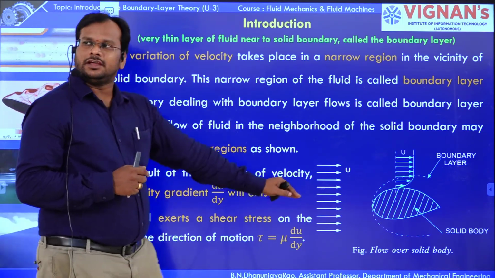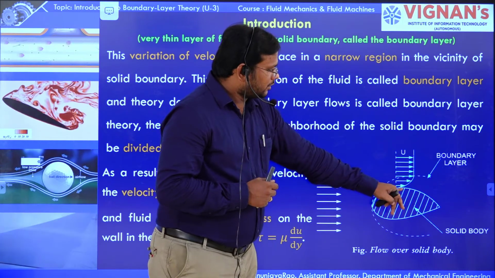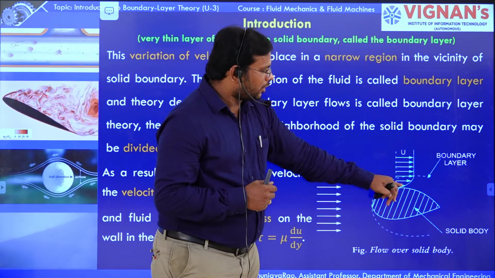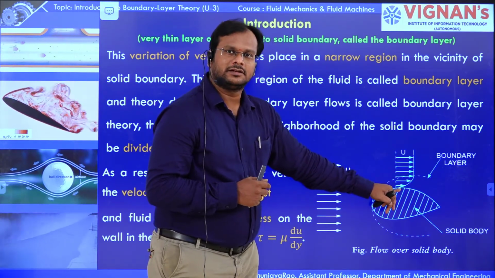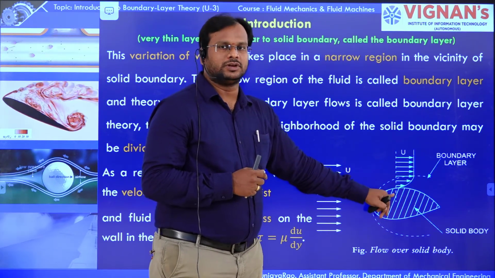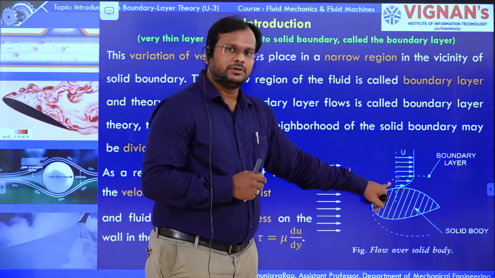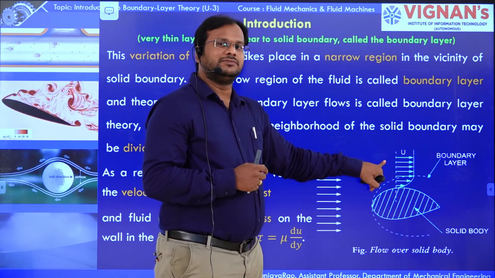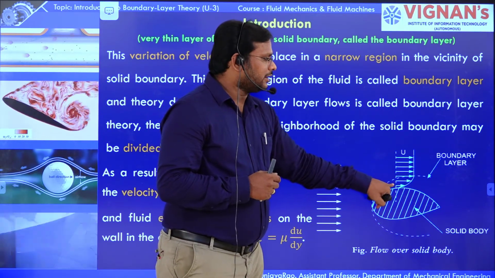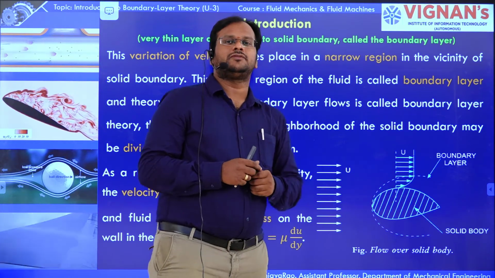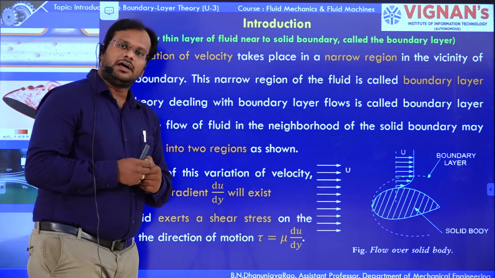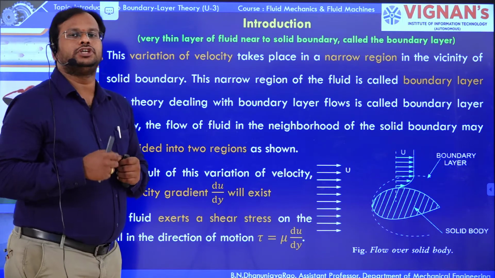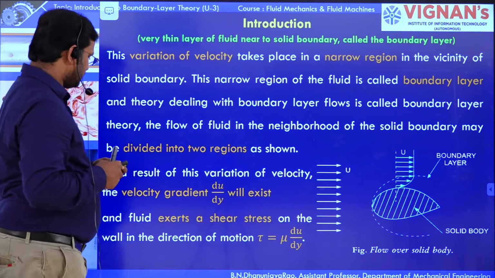As I told, the neighborhood of this region is divided into two regions, region 1 and region 2. In region 1, the velocity of the fluid particles is the free stream velocity, and in region 2, the velocity of the fluid particles varies from 0 to free stream velocity.